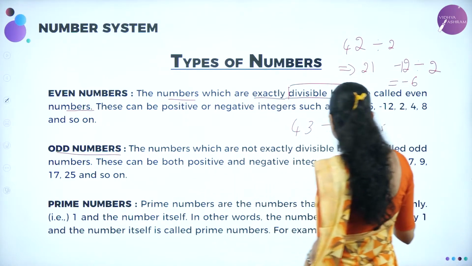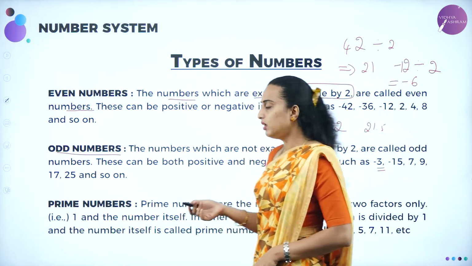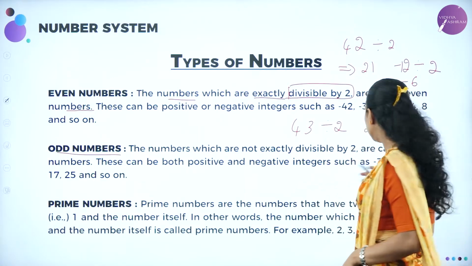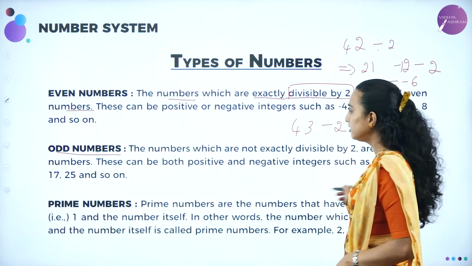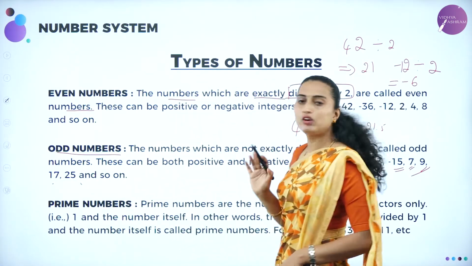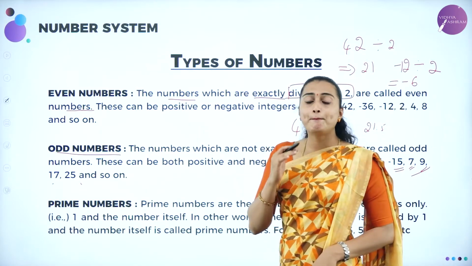I have taken some examples of negatives. -3 which cannot be divided by 2, -15 which cannot be divided by 2, 7, 9 and 17, 25 and so on. You can also take 43 what I have taken here. Next we'll be moving on to the prime numbers.